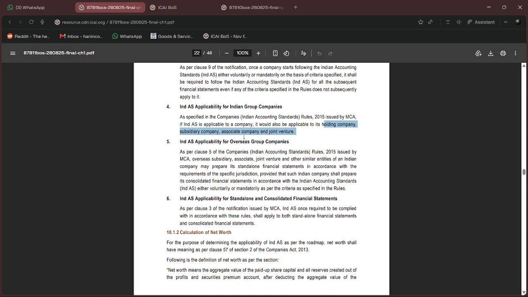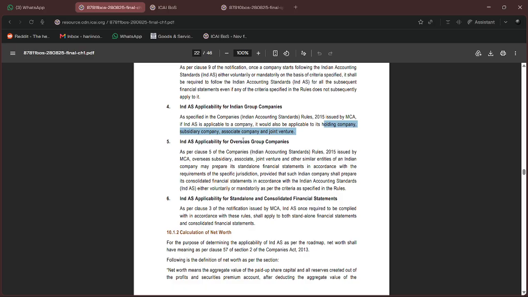Then overseas group companies. If there is an overseas subsidiary, associate, or joint venture, they are required to give you the financials for the purpose of consolidation. If you are preparing the financials under IndAS, they also need to give you under IndAS only.